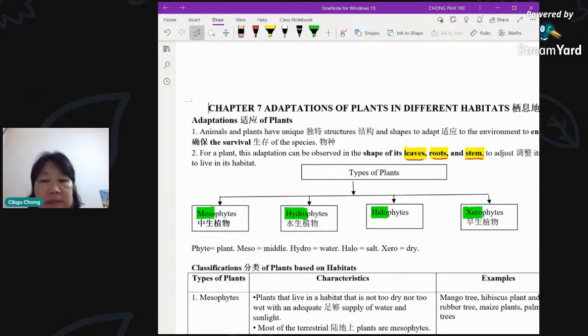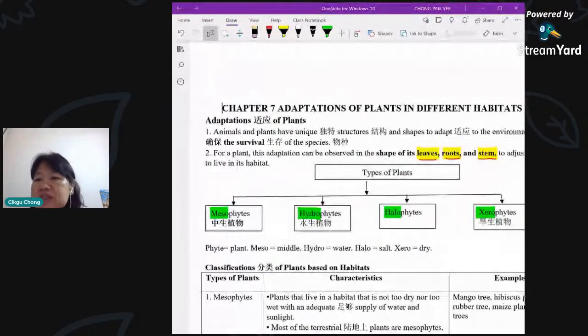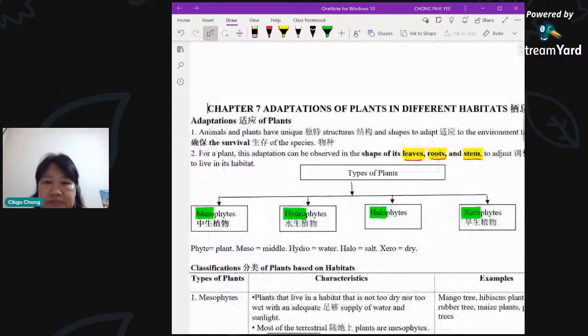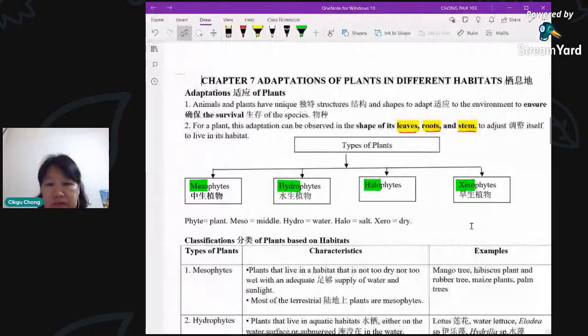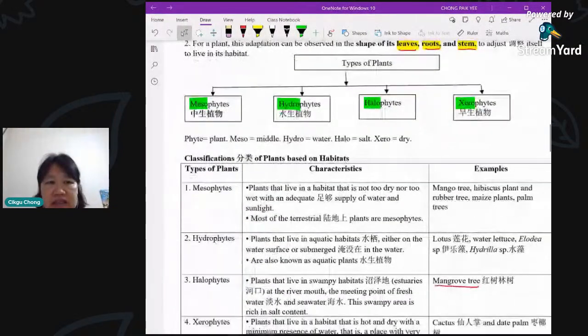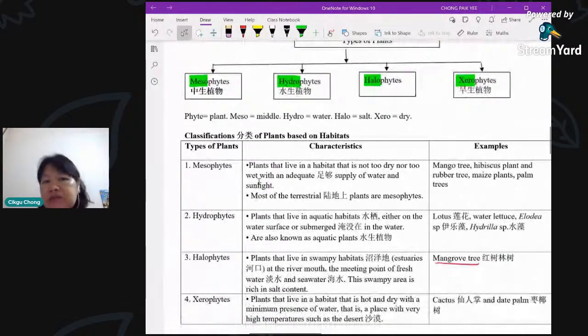Okay, what are the examples of halogens? Halogens are, I think you need to recall your chemistry, chlorine, bromine, iodine, astatine, all under group 17. They are able to combine or react with acids to form salts. For example, calcium chloride. Okay, you get chloride. Chloride is a salt. Sulfate. Okay, chloride, iodide. All these are salts. Okay, and xerophyte actually means dry. So dry environment. Plants that live in dry environments like the desert are called xerophytes. Okay, now let's look at these classifications. Right now, mesophytes are those plants which we normally see.